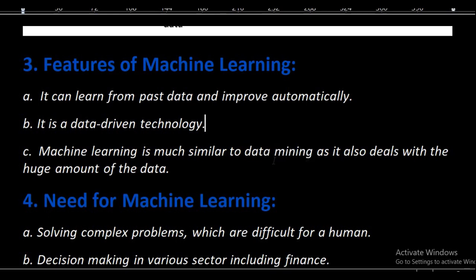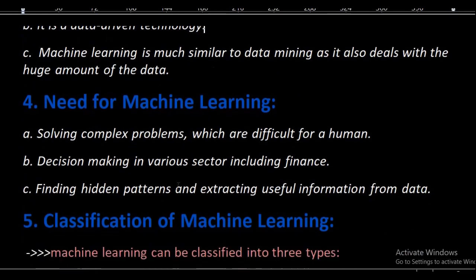Okay, what is data mining? I think this is also a new term. Data mining is basically a collection of data from which we can extract information. As you deal with a huge amount of data, the collection of data is present in data mining, and machine learning also contains a maximum number of data. So these are very similar to each other.